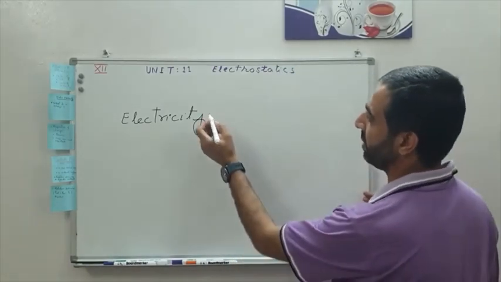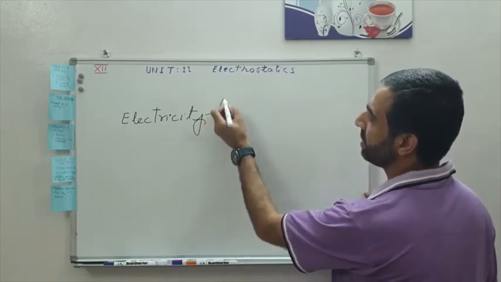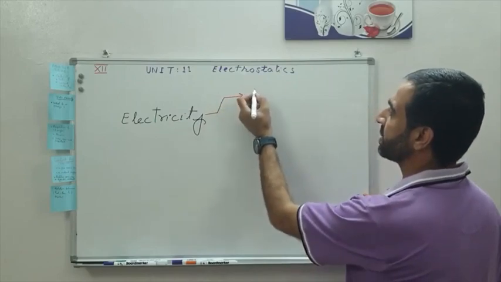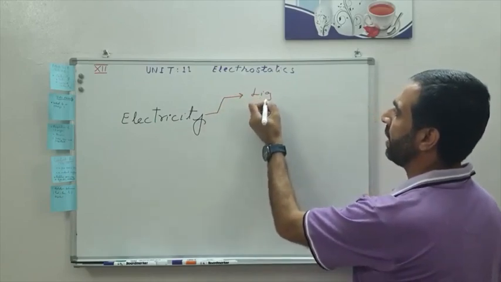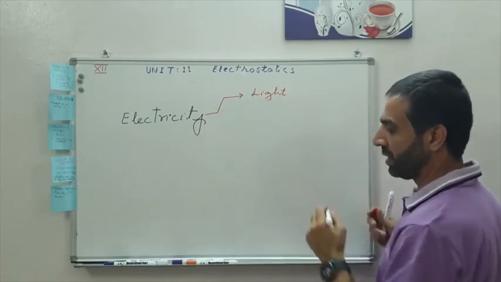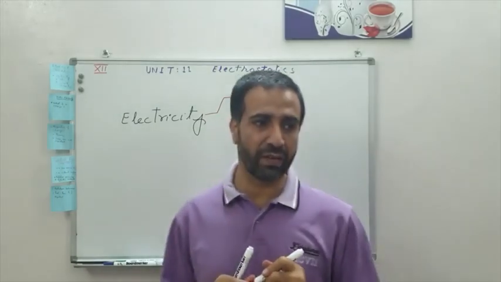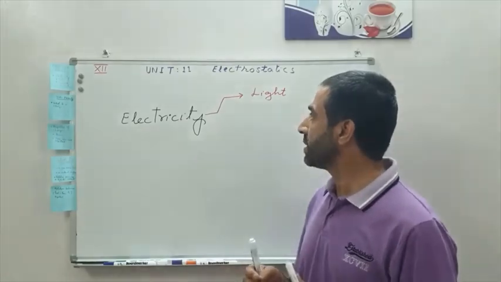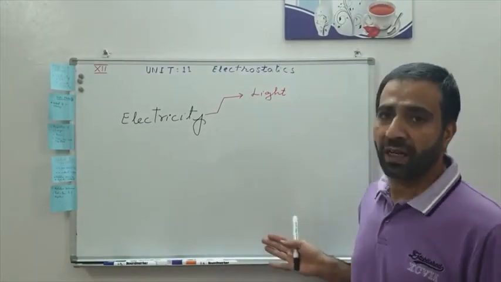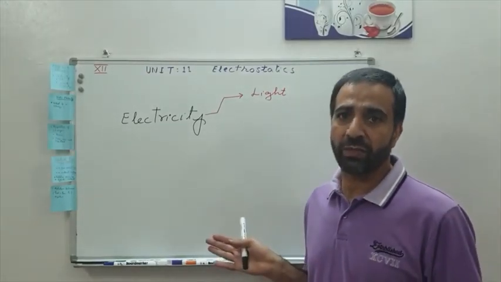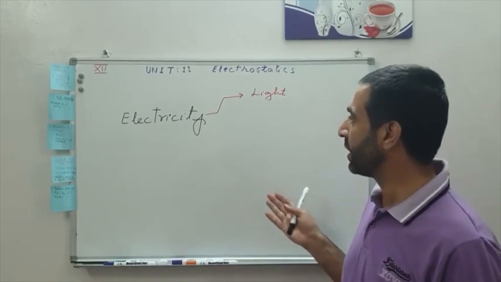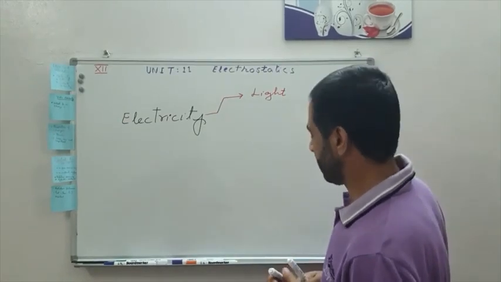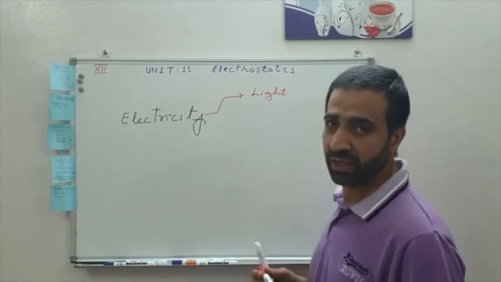For example, the first effect of electricity is light, and you see that whatever I am teaching you right now, you see me because there is a light. If there is no light, you wouldn't be able to see me. So that is because of what? That is because of the light.